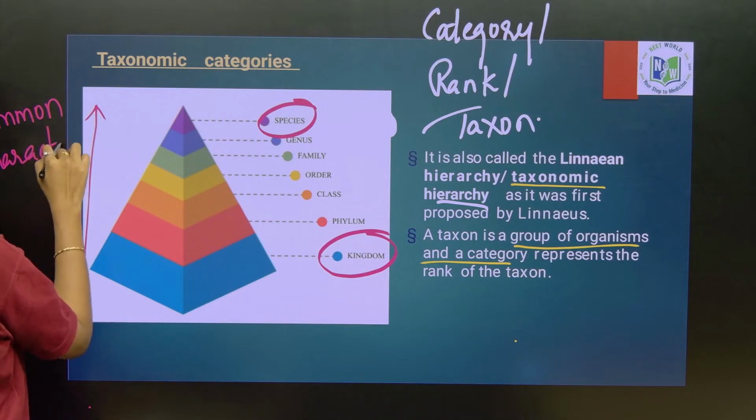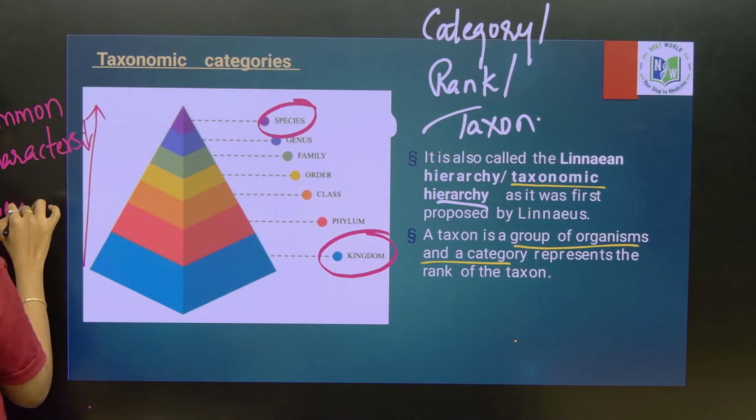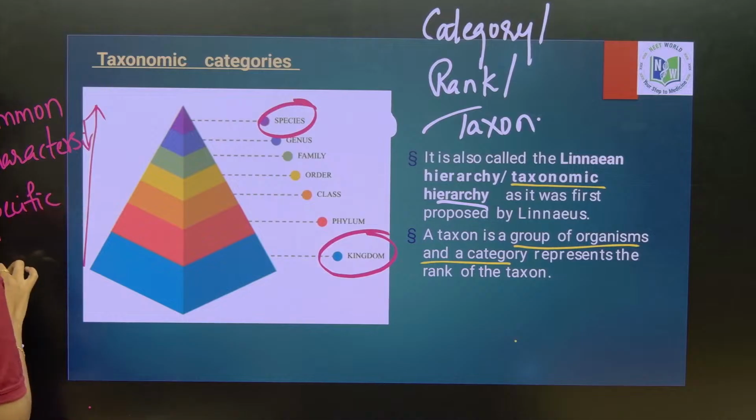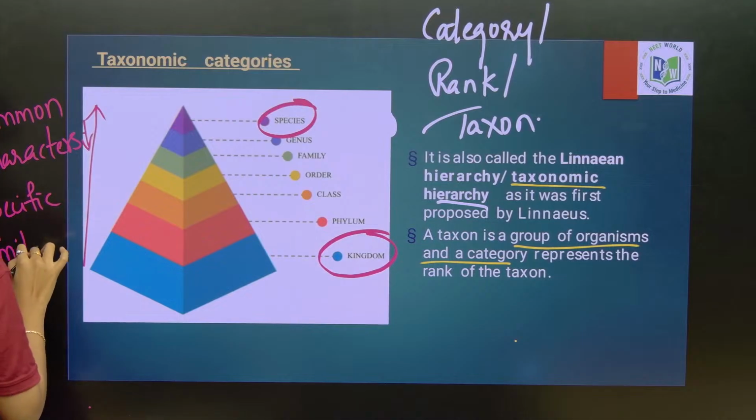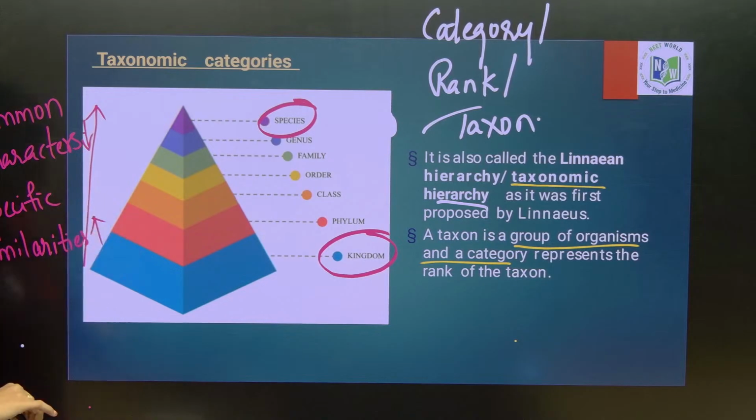Specific similarities you can write, will increase. Okay.